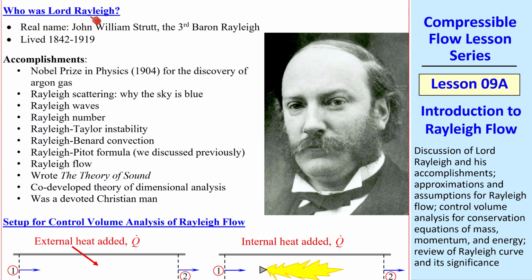Who was Lord Rayleigh? Well, this is his real name, and he lived back in the 1800s and early 1900s. Here's a list of his accomplishments. He got the Nobel Prize in Physics for discovering argon gas. He's famous for Rayleigh scattering, which explains why the sky is blue. He's also famous for Rayleigh waves, the Rayleigh number, the Rayleigh-Taylor instability, Rayleigh-Bénard convection, and what we already discussed in this course, the Rayleigh-Pitot formula. And of course Rayleigh flow, which we're talking about now.